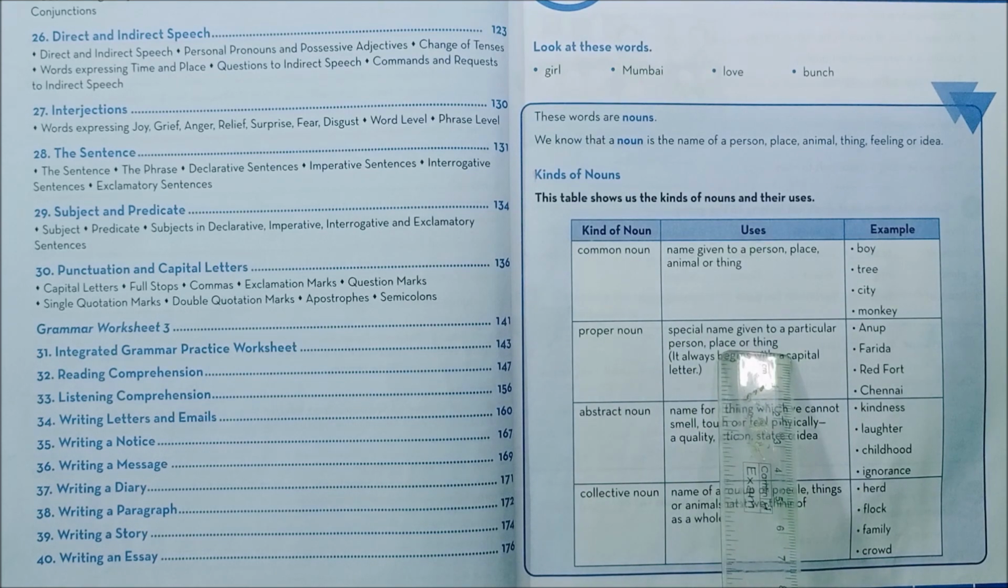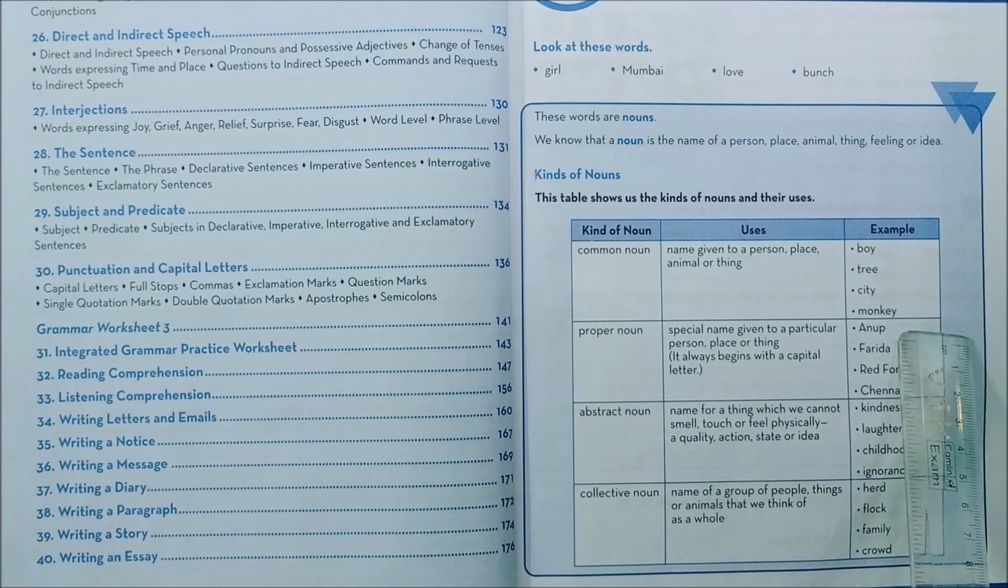Okay, proper noun means the special name that is given to the person, place, thing or an animal. Example, Anup, Farida, Red Fort, Chennai. So these are all the specific names of a person, place, thing or animal.